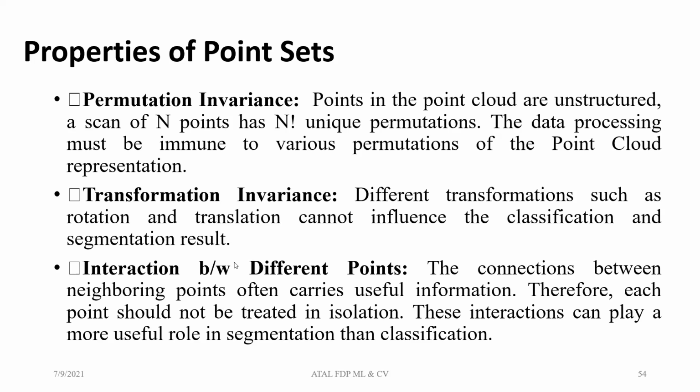These 3 points we must look into. One is the permutation invariance, another is transformation invariance, and the third is what kind of interactions exist between the points. That means when you are considering the object and performing the segmentation, the interaction between the points within that object must be closely packed. In the same way, interspatial variations also we have to take into account.